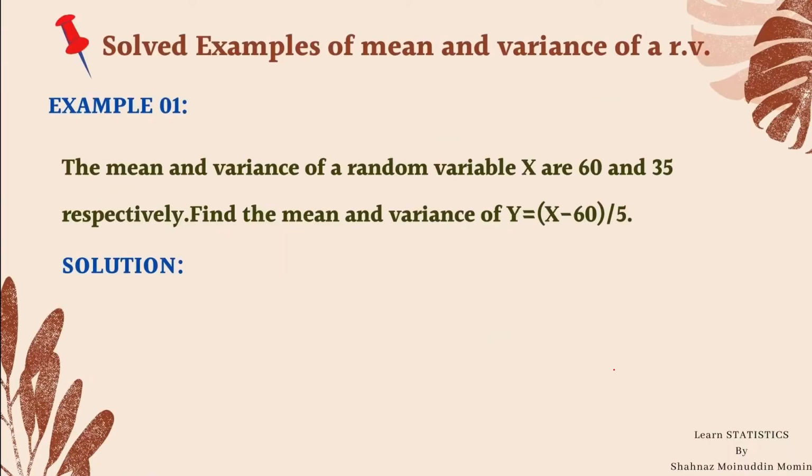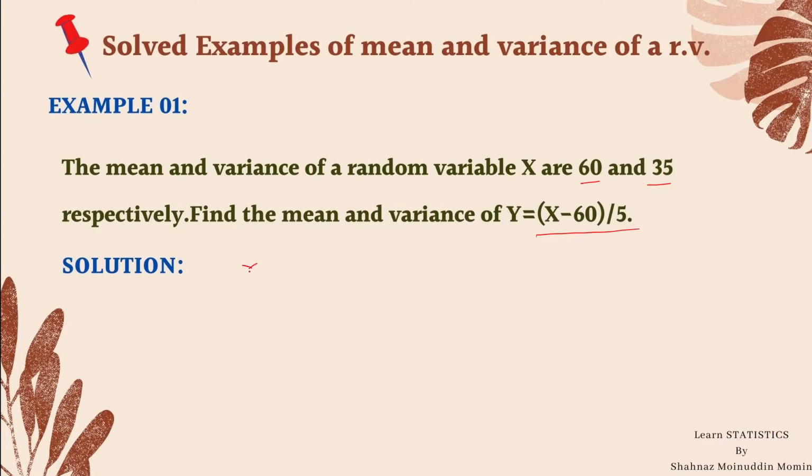So let us start with the example number 1. The mean and variance of a random variable x are 60 and 35 respectively. Find the mean and variance of y, where y is x minus 60 divided by 5.